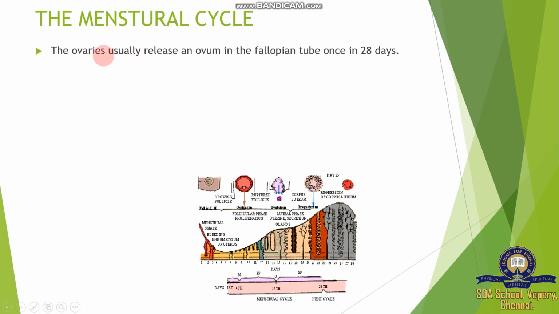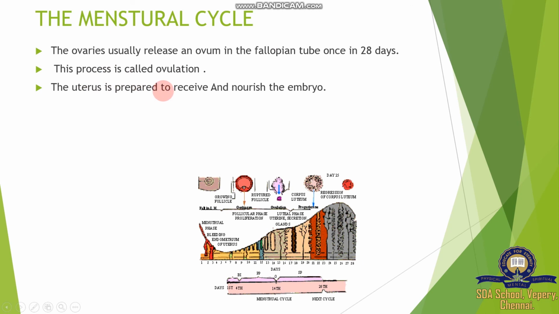Menstrual stoppage happens during menopause, when the female crosses 45 to 50 years. The ovaries usually release an ovum into the fallopian tube once in 28 days. So after getting puberty, a female gets ready to release one egg cell every 28 days, nearly one month. This process is called ovulation. The uterus is prepared to receive and nourish the embryo.